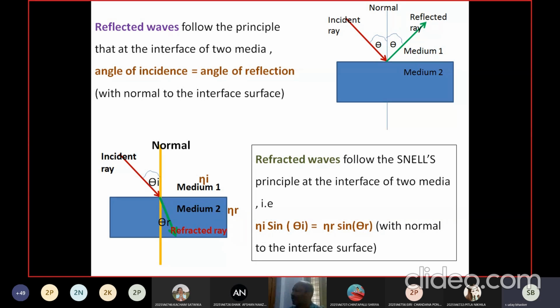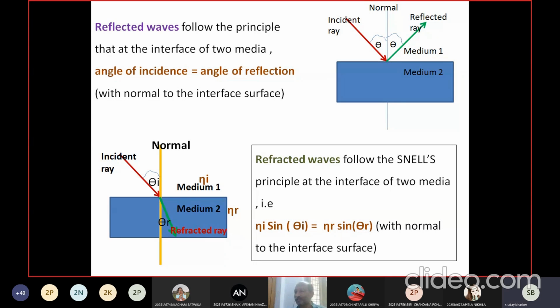If the light is propagating in a single medium, then there is no possibility of reflection or refraction, but absorption may take place in the same medium also. So the angle of incidence is equal to the angle of reflection in the case of reflected waves.